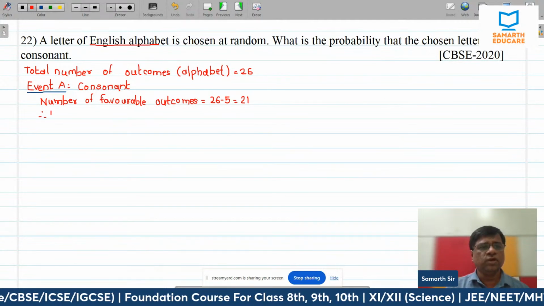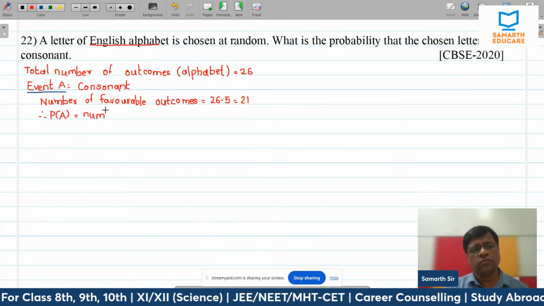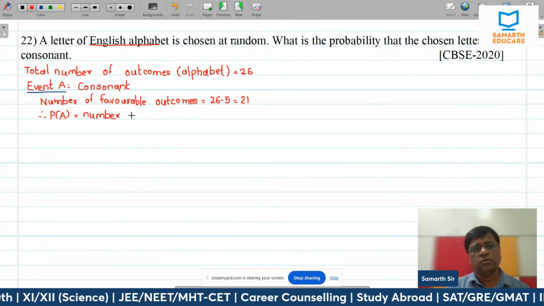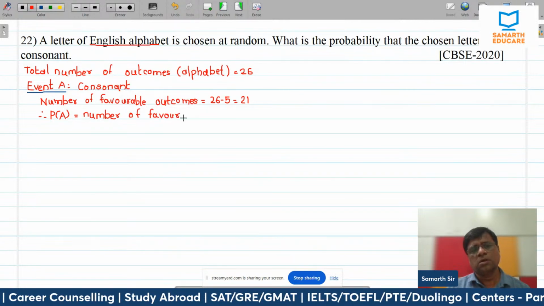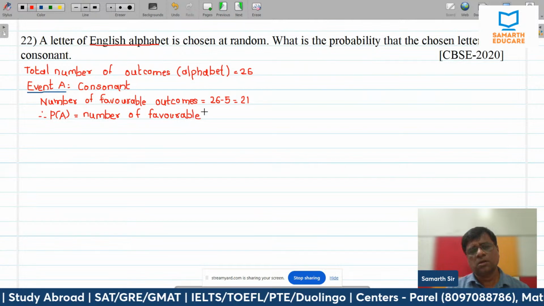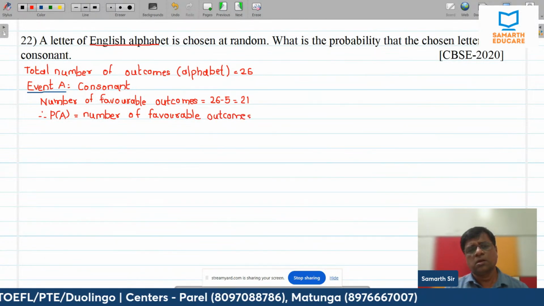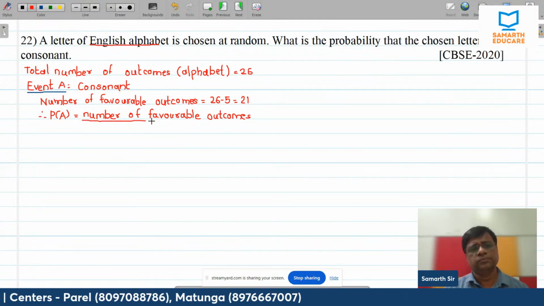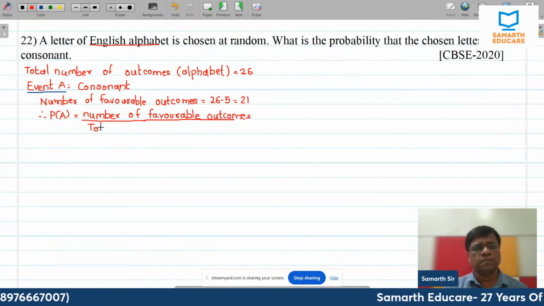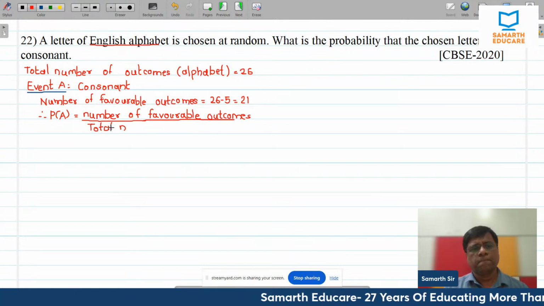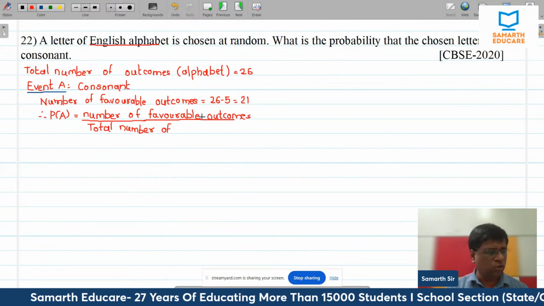P of A is number of favorable outcomes divided by total number of outcomes.